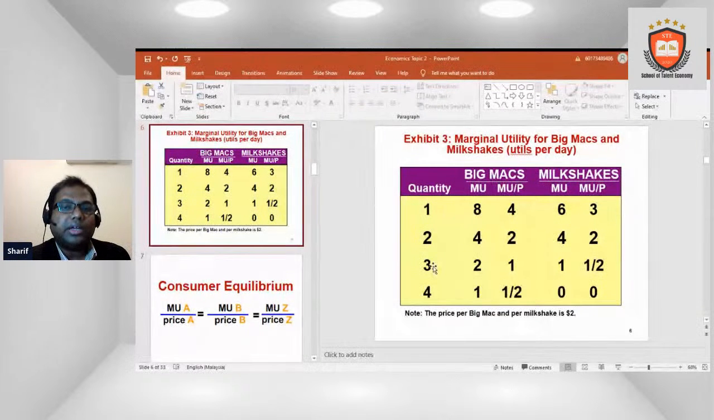When you take 3, the Big Mac's marginal utility will be 2, and the marginal utility for the milkshake will be 1. When we take 4 Big Macs, our marginal utility will be 1, and the milkshake marginal utility will be 0. And if we focus on the price of the Big Mac and the milkshake, it will be $2.